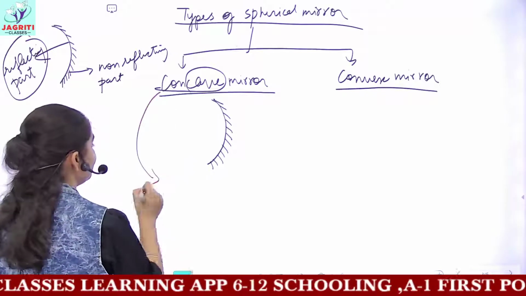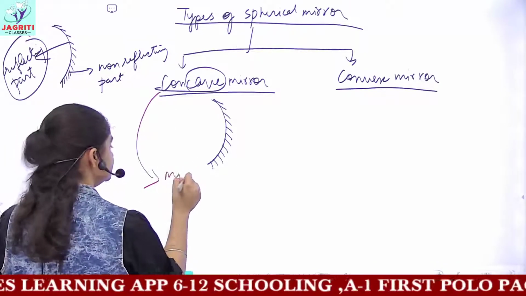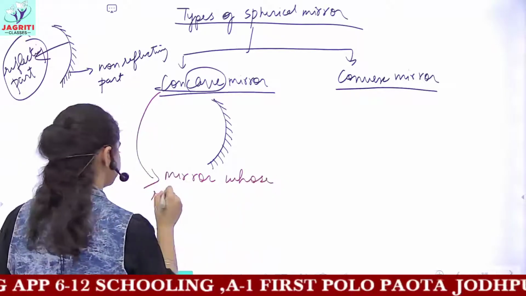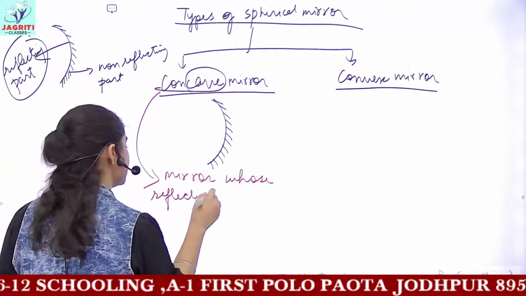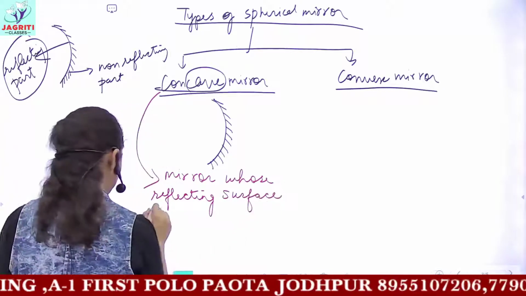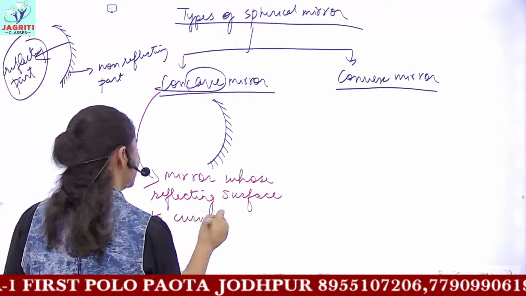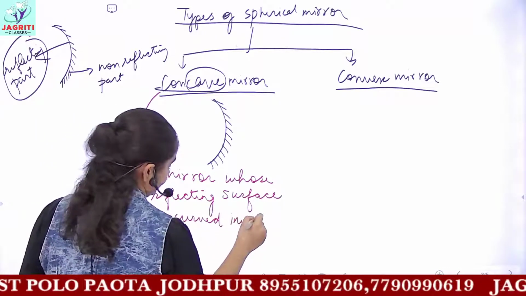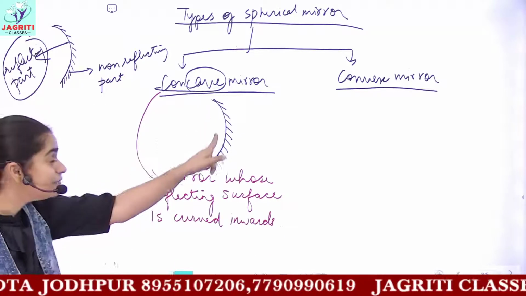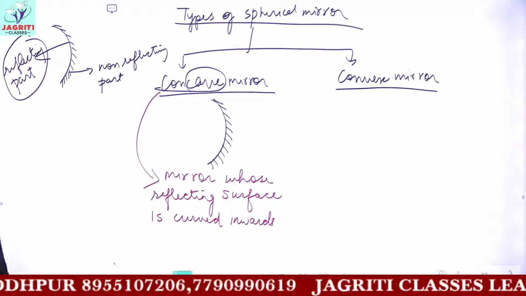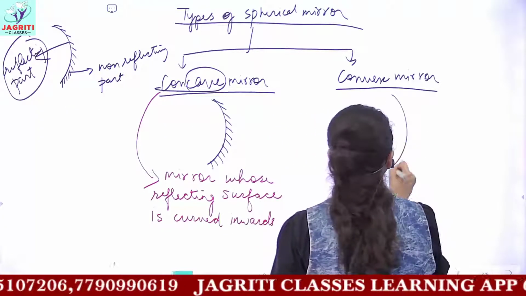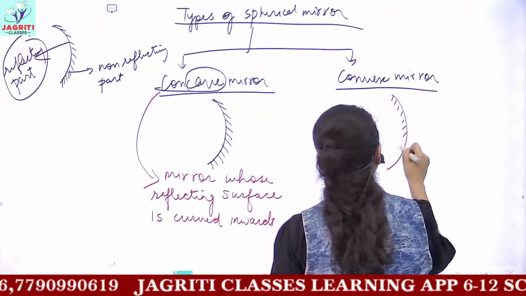So for the definition, a mirror whose reflecting surface is curved inwards is called concave, and the convex is just opposite, that is the mirrors in which the reflecting surface is curved outwards.